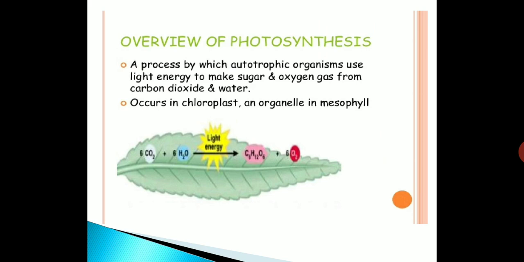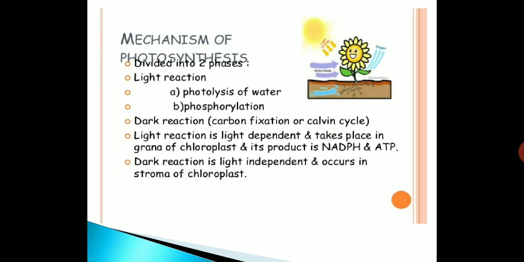Now, what is photosynthesis? A process by which autotrophic organisms use light energy to make sugar and oxygen gas from carbon dioxide and water. This we all know. It occurs in the chloroplast, an organelle in the mesophyll of the leaf. Now, what is the mechanism of photosynthesis?